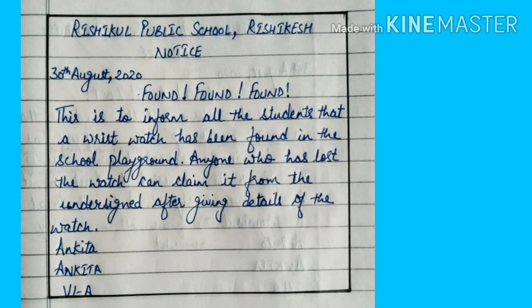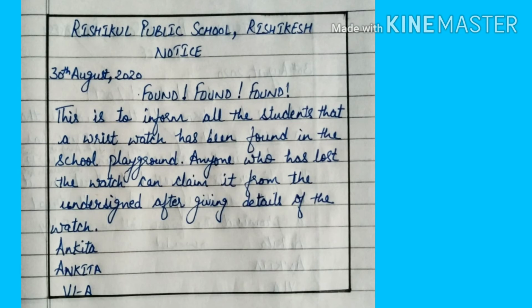If you mention the details of the found item, anyone can come and claim it from you, because you've already mentioned the details of that item. So you are not supposed to mention the details. You only have to mention what you have found, where you have found, and whom to contact. So these are the 3 things you have to mention.